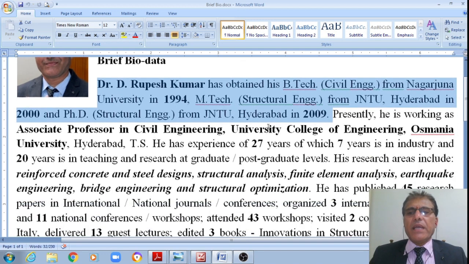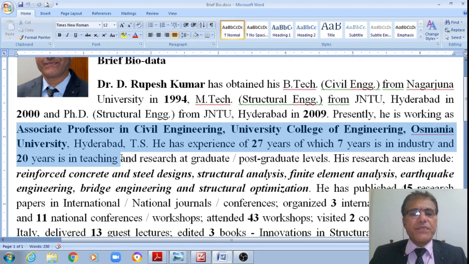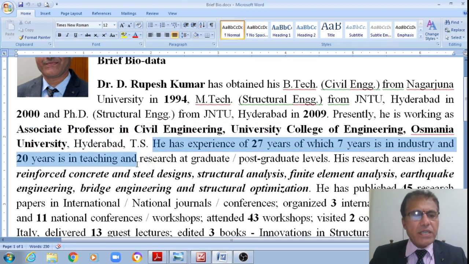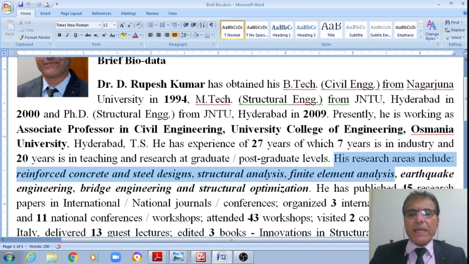Presently, I am working as Associate Professor in Department of Civil Engineering, University College of Engineering, Hyderabad, Telangana State. I have an experience of 27 years, of which 7 years is in industry and 20 years is in teaching and research at graduate and postgraduate levels. My research areas include reinforced cement concrete designs, steel designs, structural analysis, finite element analysis, earthquake engineering, bridge engineering, structural optimization.